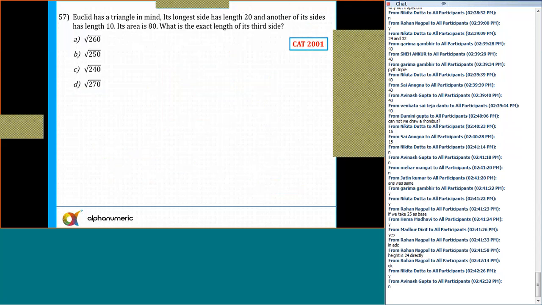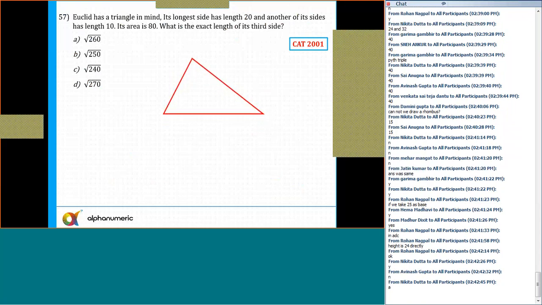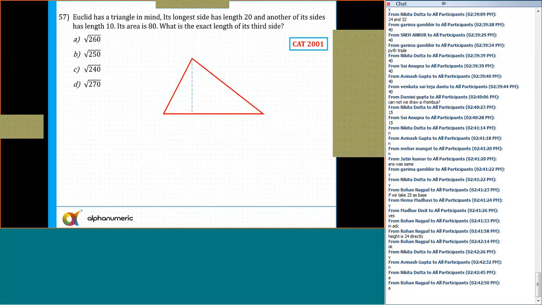57. What is the answer for question number 57? A. So say Euclid has a triangle in mind and its longest side has length 20 and another of its sides has length 10. So let's say this is the longest side 20 and this is the side of length 10. I drop a perpendicular.